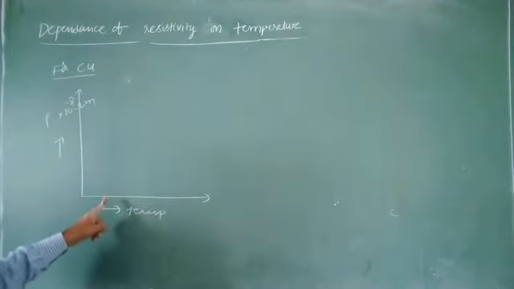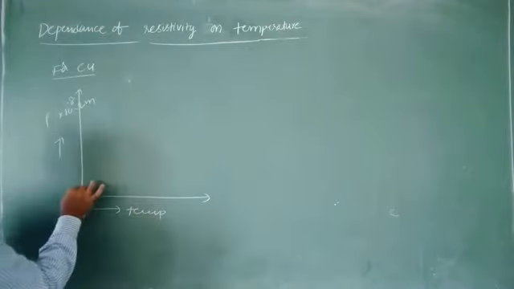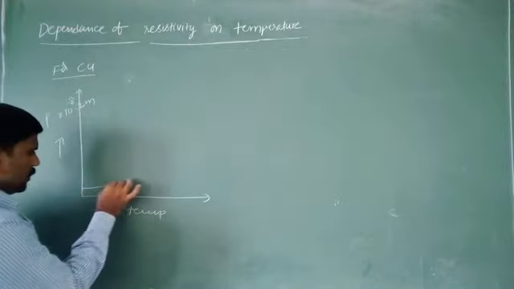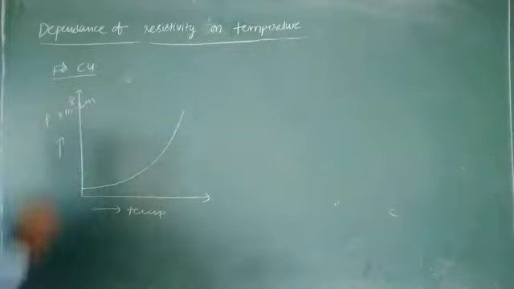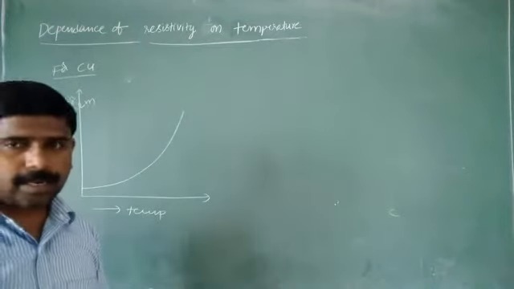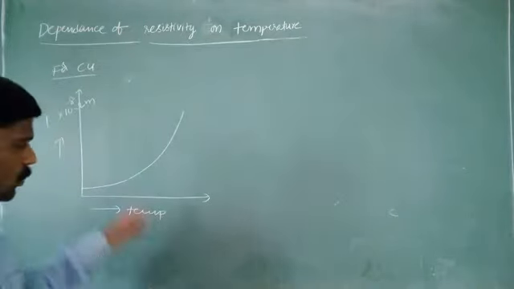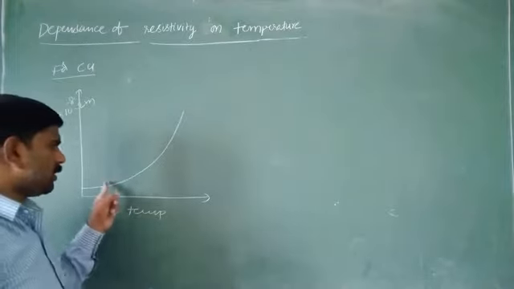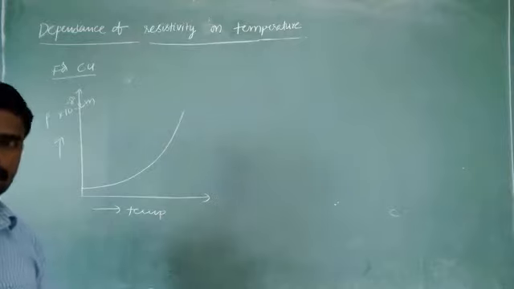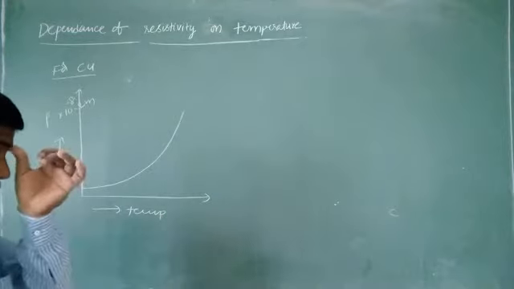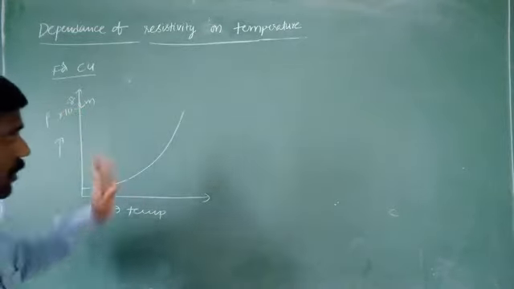Here, when temperature increases, resistivity also increases in the case of copper. Copper is a conductor, so when temperature increases, its resistivity also increases, which means resistance also increases.